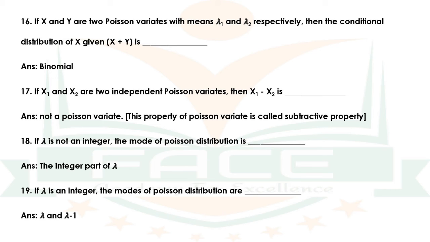If lambda is not an integer, the mode of Poisson distribution is dash. The answer is the integer part of lambda. Question number 19. If lambda is an integer, the modes of Poisson distribution are dash. The answer is lambda and lambda minus 1.